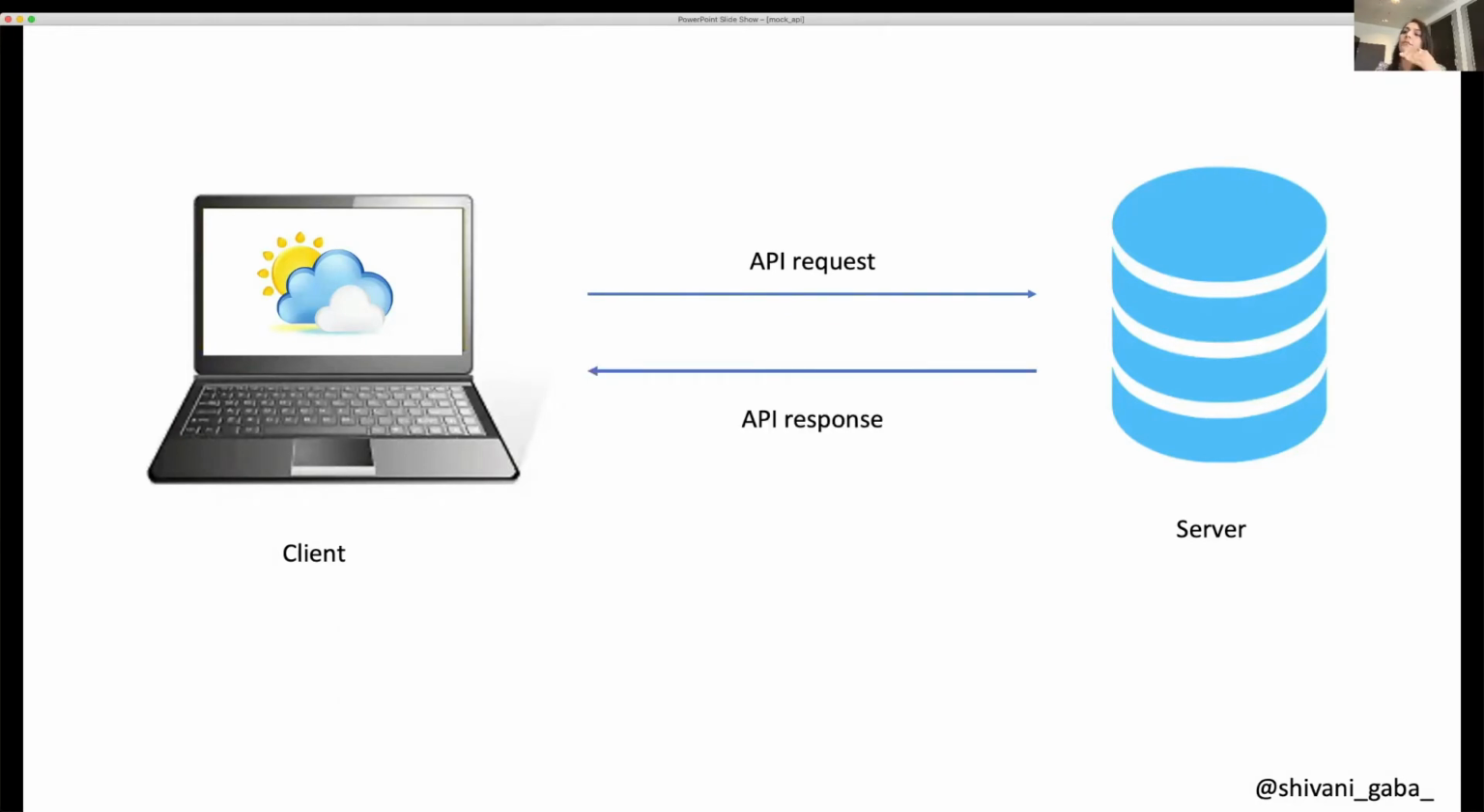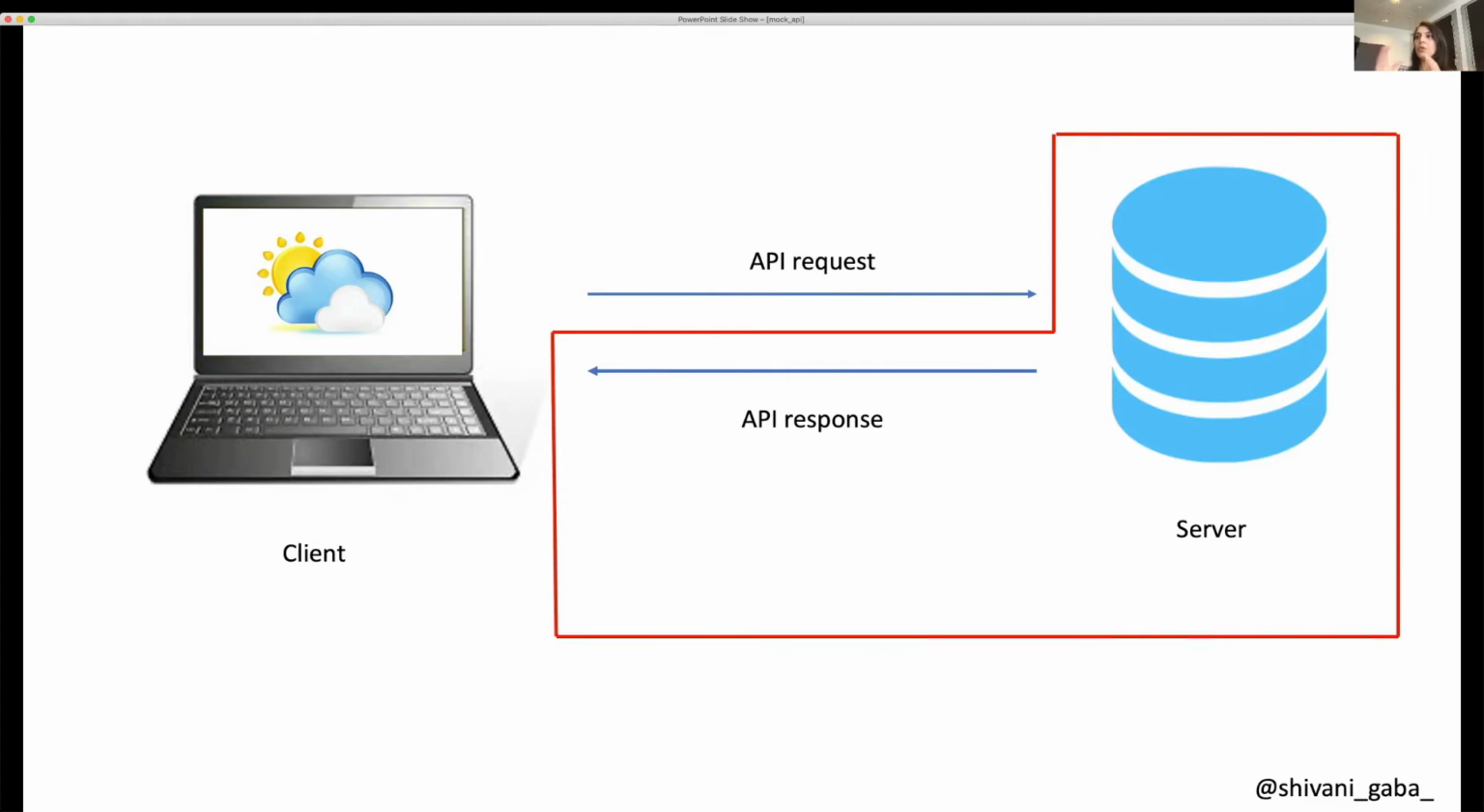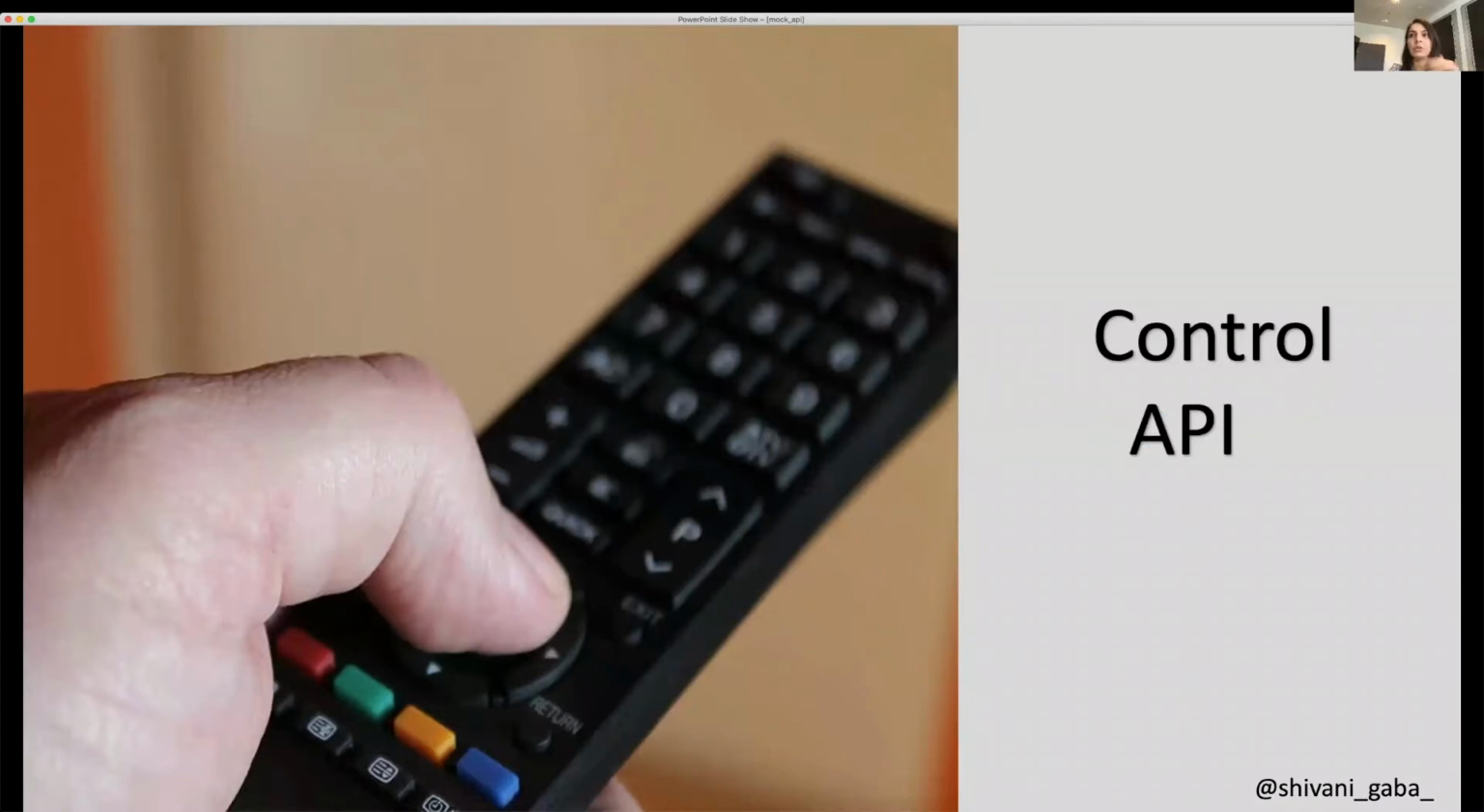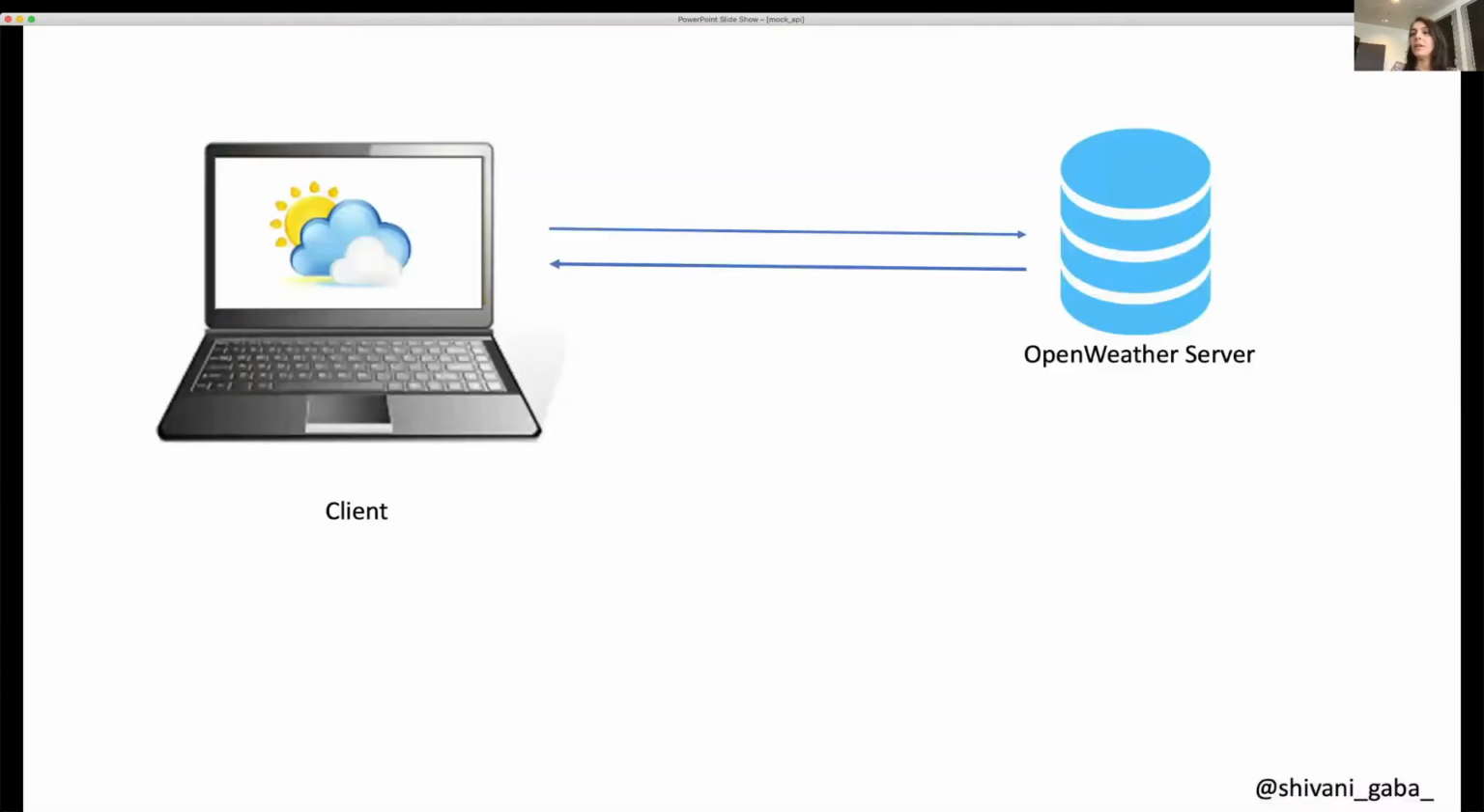And this server is giving an API response back, and the client is displaying it there. And to test a lot of cases, what we don't have is control over this part. So we don't have control over the server and the API response, so it's difficult to test a lot of cases. And what we need is the control of the API.